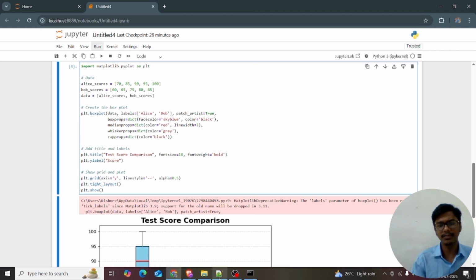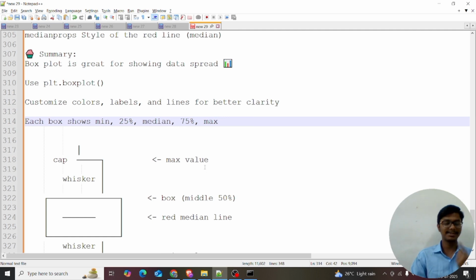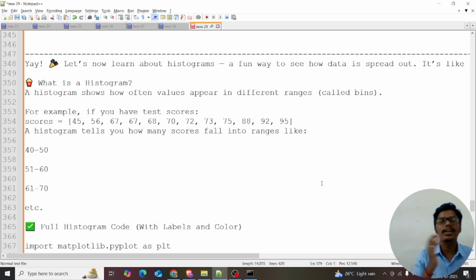And this was my box plot session. In the next session we are discussing the histogram. First of all, we saw the bar chart, then box plot, and then histogram. Yeah, it's not Instagram, it's histogram. After the histogram, we are discussing the pie chart. So that's all for this session. I hope I explained the box plot clearly and in a simple way. So let's get into the next session. Let's learn about the histogram.